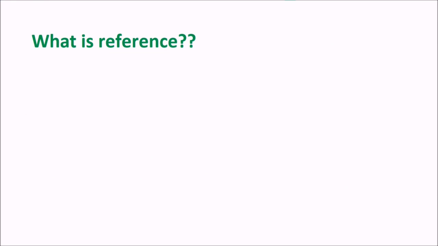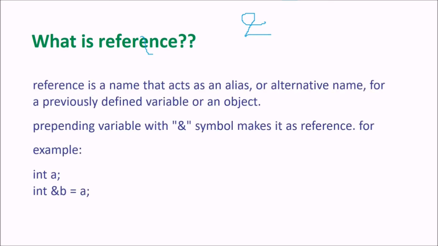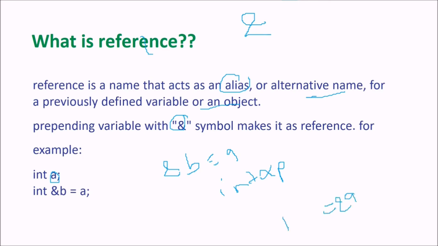What is a reference? You are aware of the ampersand. A reference is a name that acts as an alias or an alternative name for a previously defined variable or object. So prefixing a variable with the ampersand symbol makes it a reference. For example, we have made ampersand B a reference. What you can also do is make a pointer, int *P, and assign the address of A to this pointer. This is also a reference.